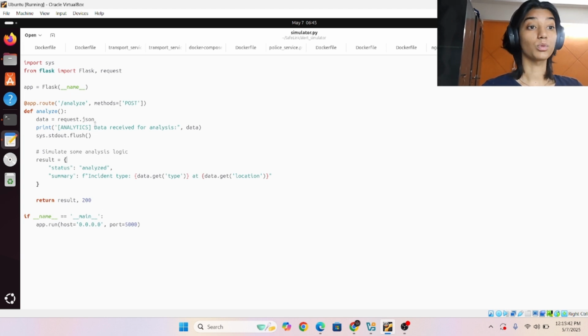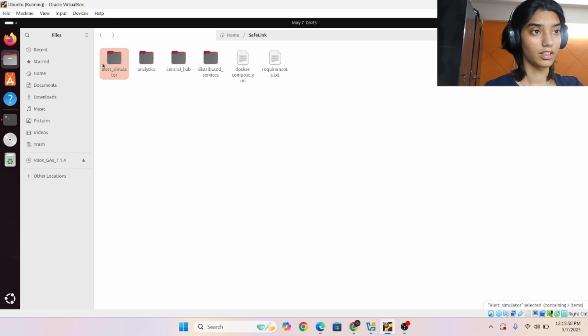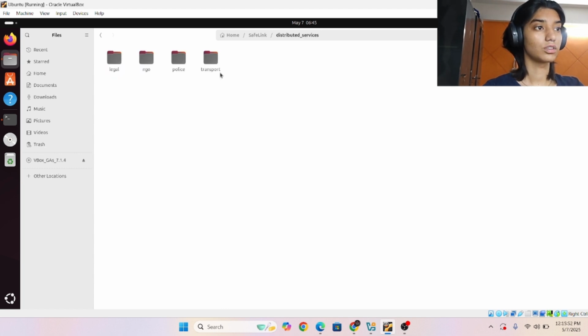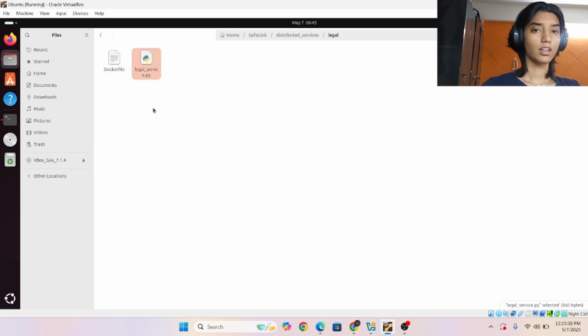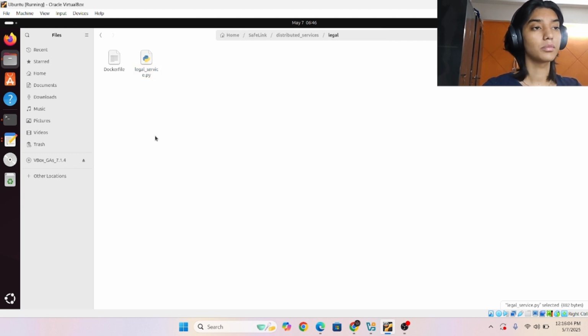It analyzes what kind of request we have made, and then it actually helps, like if there was an accident or something like that. And all these distributed services are here. They are pretty much similar, so I will just be showing one, and the others are similar. Just the print text is different.